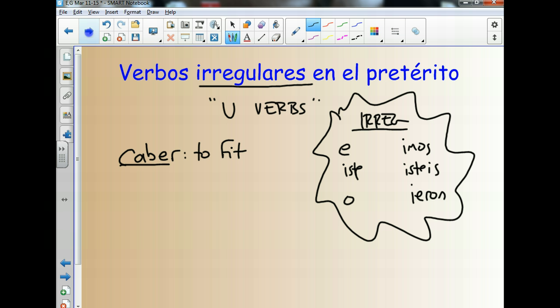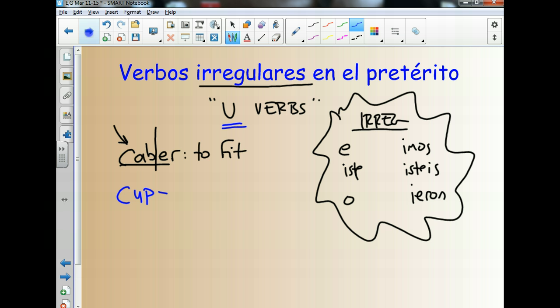What happens with these verbs? Well, the problem with these verbs is they don't only have different endings, but they also have different roots of the verb. So we talk about the root of the verb. Here's the root, the CAB, everything before the ER. And in the preterite tense, this changes. So what is the root going to be with this verb? The root changes to cup, C-U-P, hence the U, why we call them U verbs.